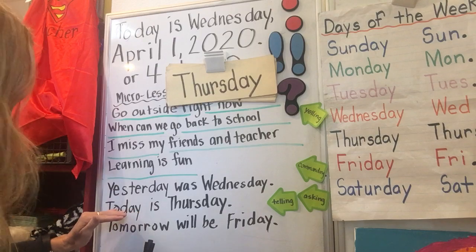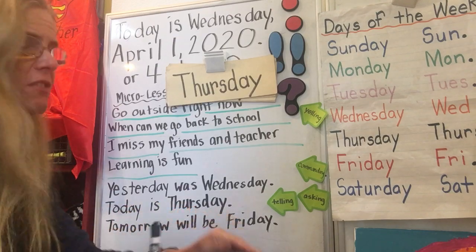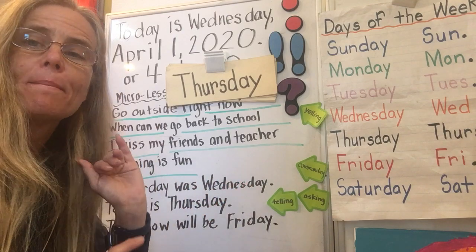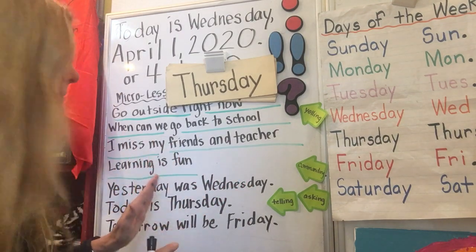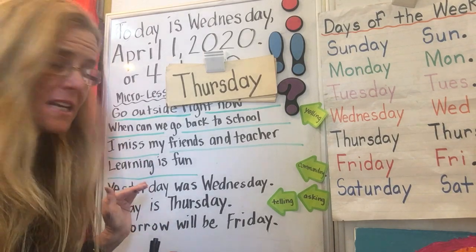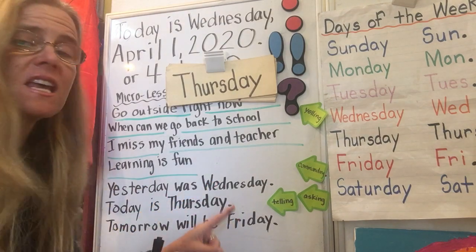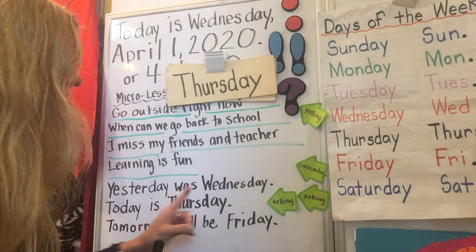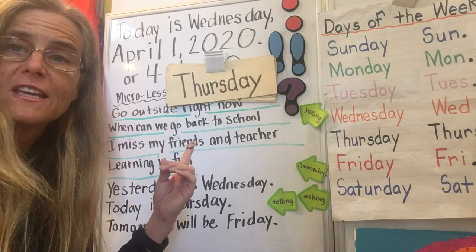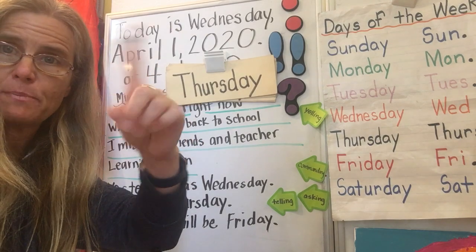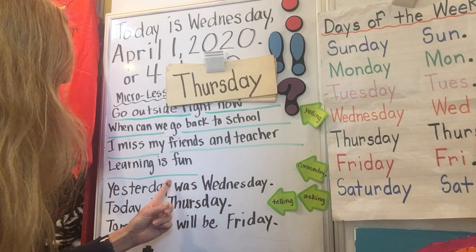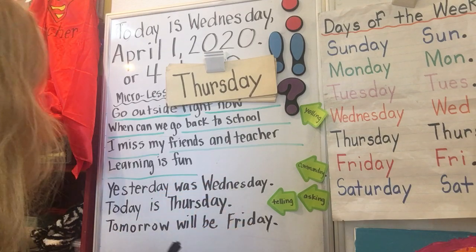Yesterday was Wednesday. Today is Thursday. Tomorrow will be Friday. So if you have your composition book or a piece of paper, whiteboard or a white mat, you can try writing this on there. Make sure that you capitalize the first letter of the first word of each sentence because they are complete sentences. Make sure that you capitalize the first letter of each day of the week that we've written, and also make sure that there's some white space or face space between the words, and then we have a stopping mark.